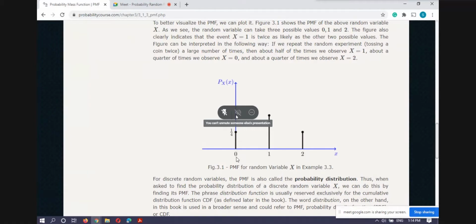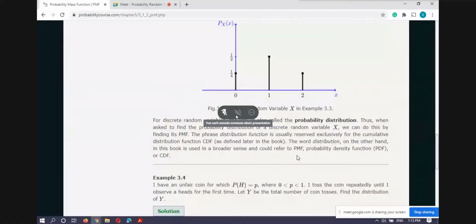For x_0 equal to 0 we have probability 1 by 4. When x_k equals 1, we have probability 1 by 2, and for x equal to 2 we again have probability 1 by 4. So this is the graph of the probability mass function, P suffix capital X of x. On the real line, these 3 points belong to the range of the random variable capital X.